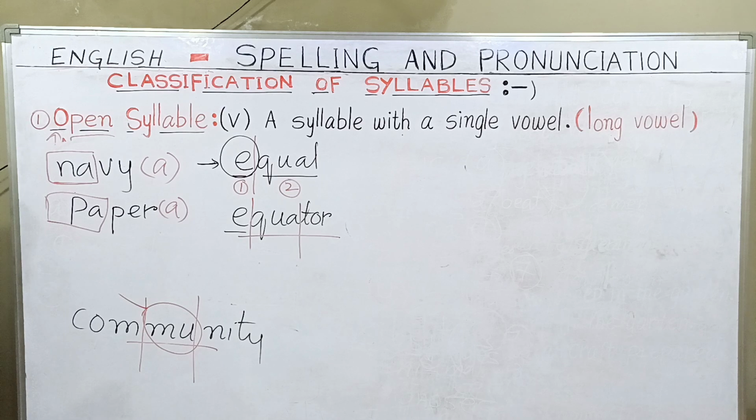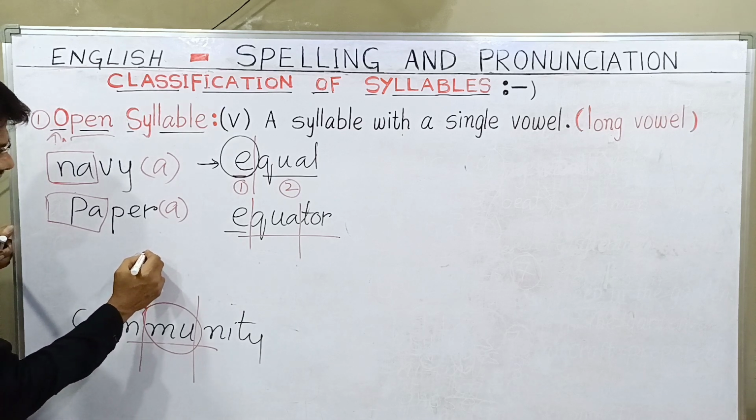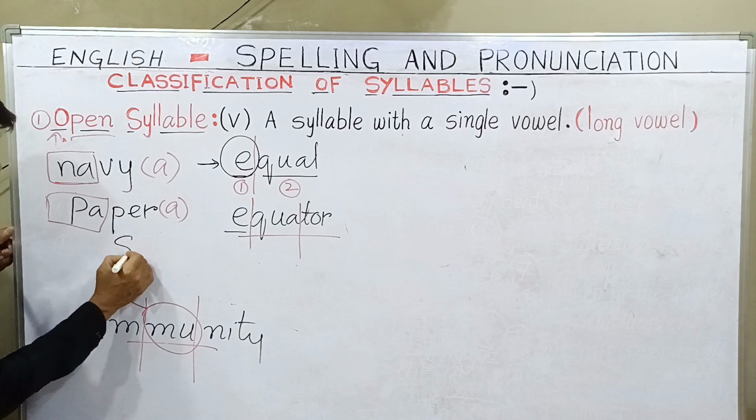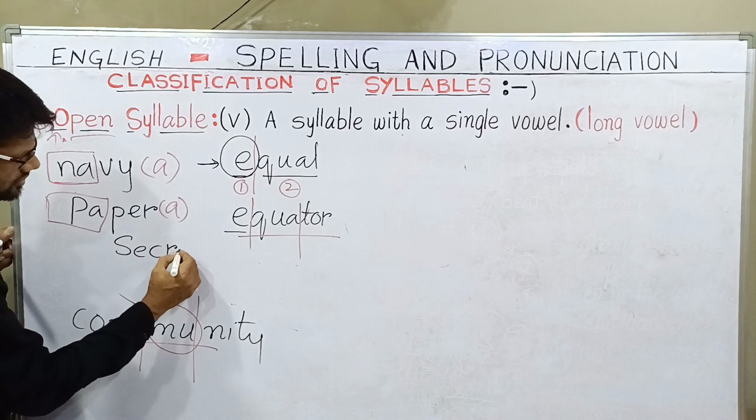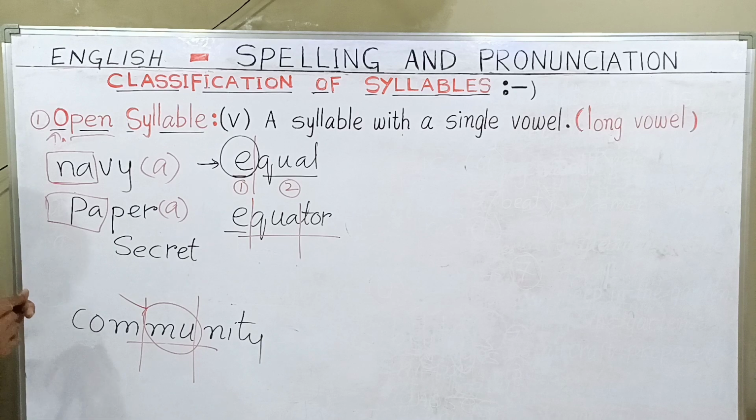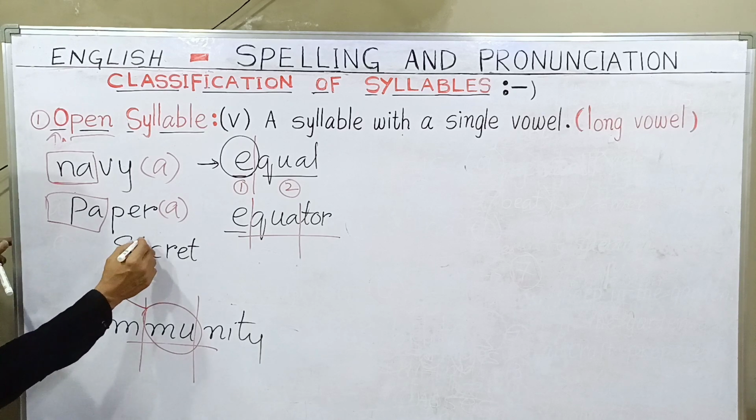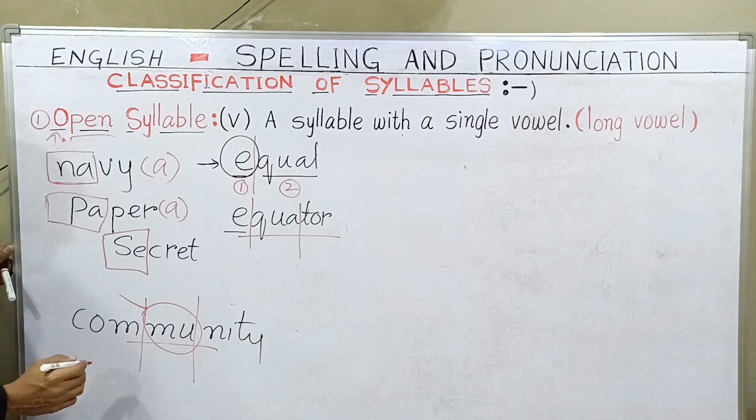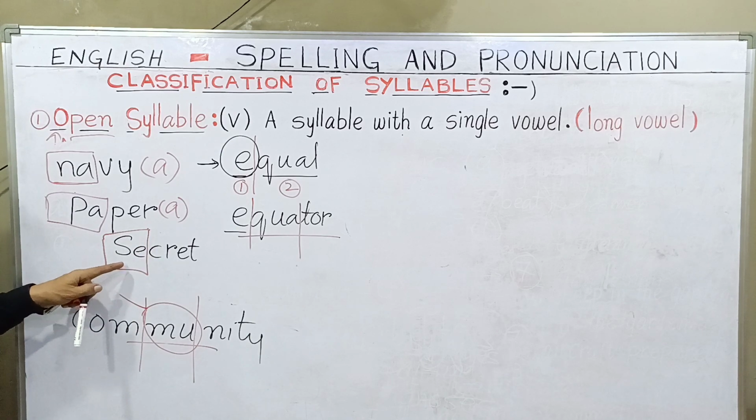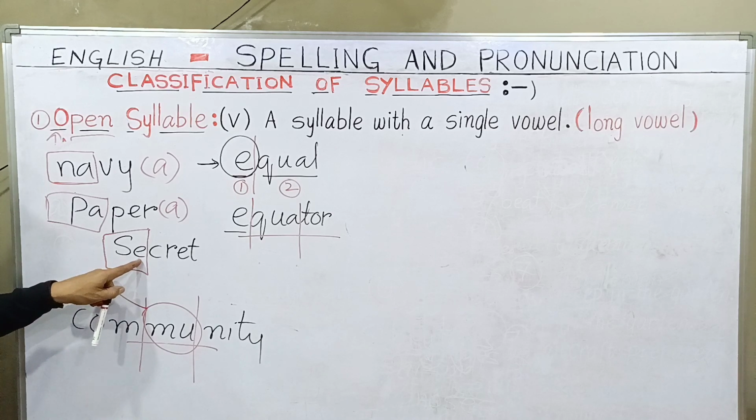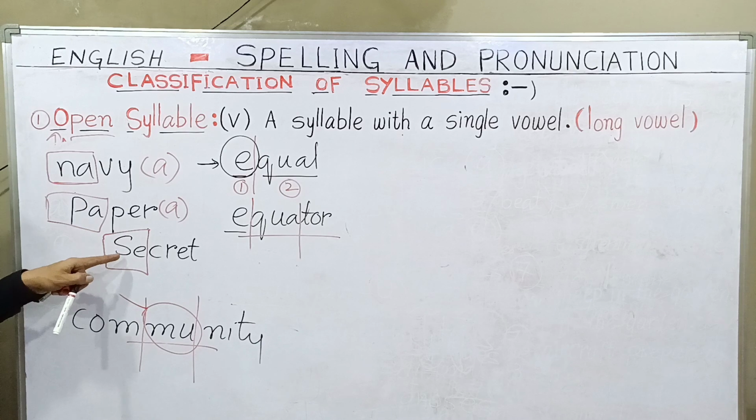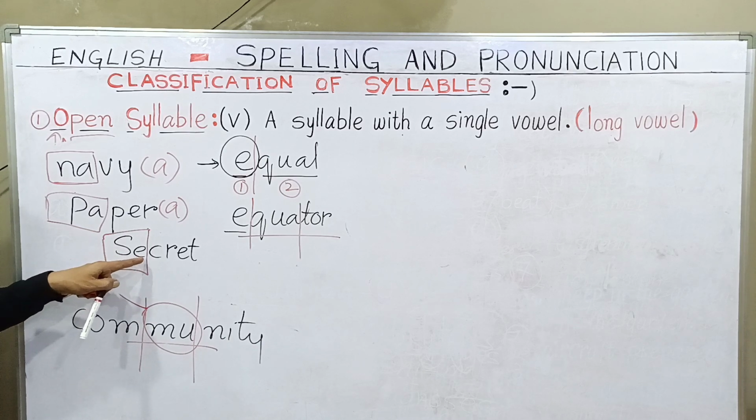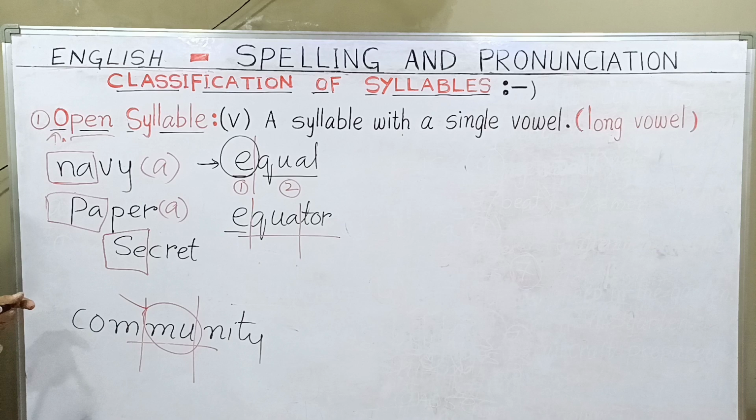Next one, for example, if I write secret, S-E-C-R-E-T, secret. Here also you can notice easily, "se" is giving the long sound and it is completing one beat or one syllable, and it is a long beat, and it is ending with what? A single vowel. Second thing, to complete its beat it does not require any consonant. That is the reason it is an open syllable.